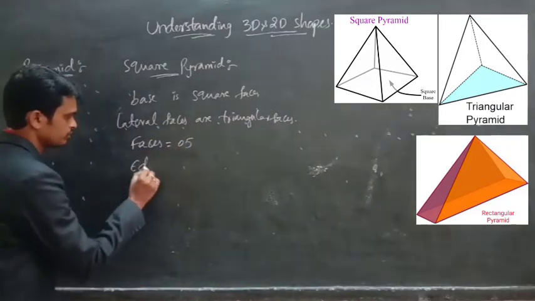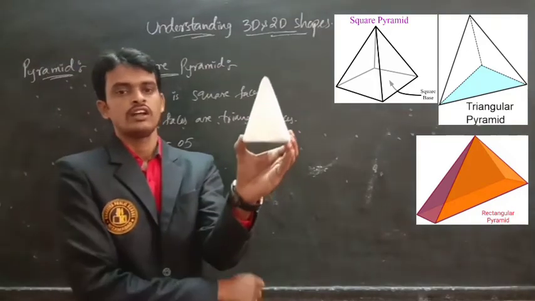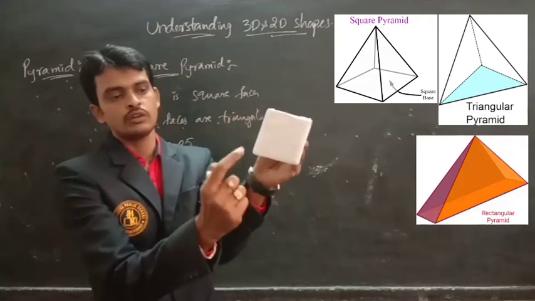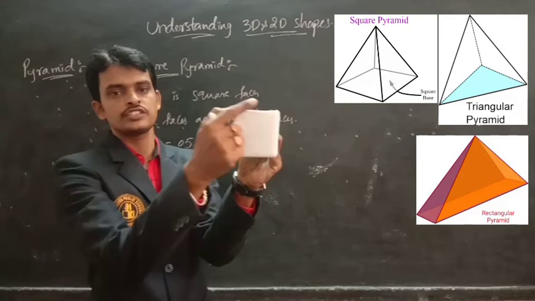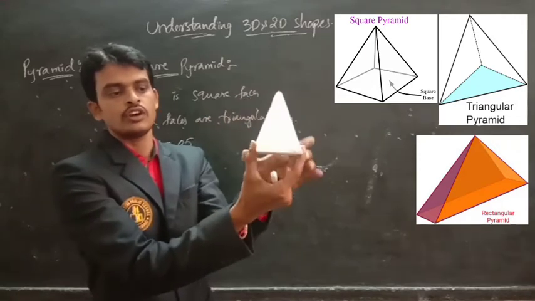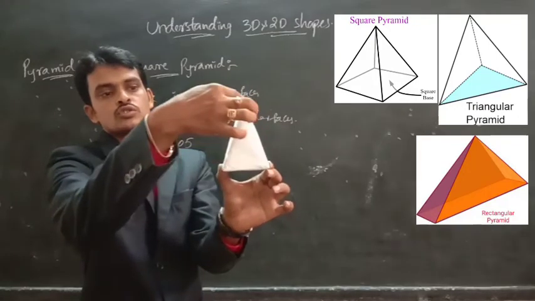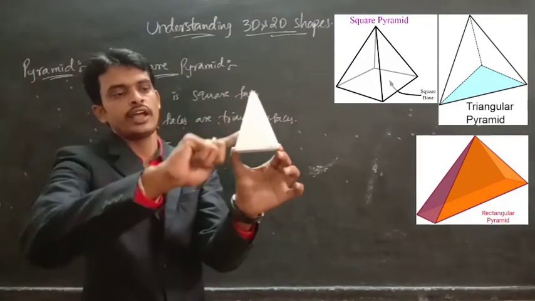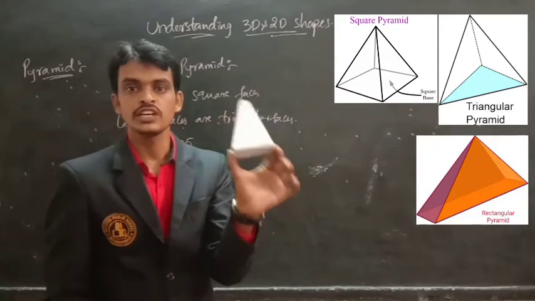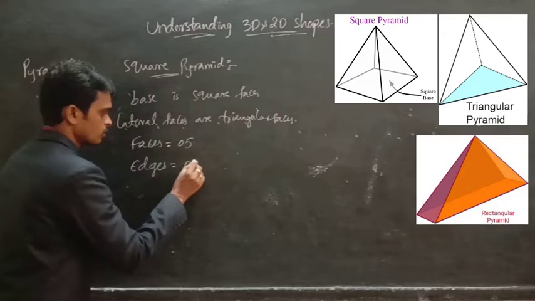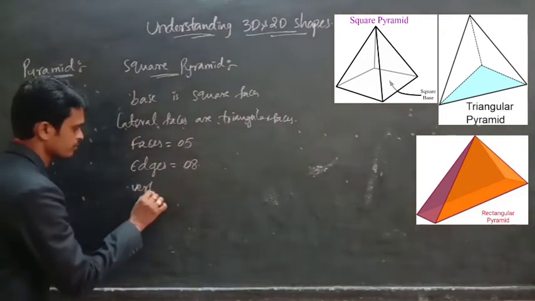Now edges. So look at here. Edges. Down 1, 2, 3, 4. 4 edges. And now count here. Here also, 1, 2, this 2, this side 3 and 4. Down 4 and lateral also 4. Total how many edges? 8 edges. 8 edges.